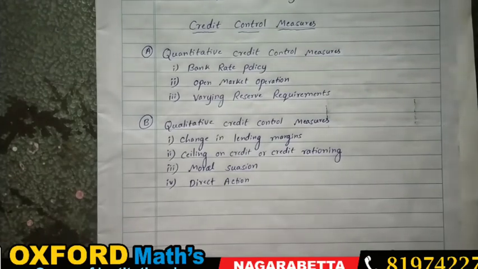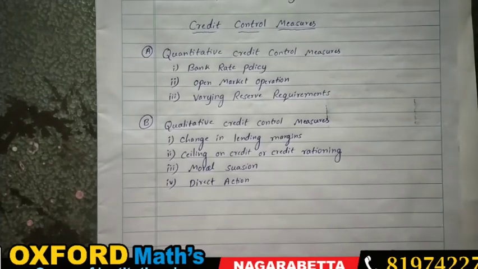What does change in lending margins mean here? Suppose you require a loan from the bank of only 50 lakh rupees, but if you want to increase your production and modernize your industries, you require 1 crore. Below 50 lakh the rate of interest is different. If it crosses more than 1 crore, what happens? The rate of interest becomes high. So for a certain loan from the bank, some margin is fixed.